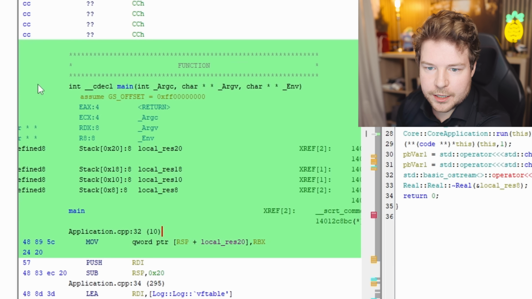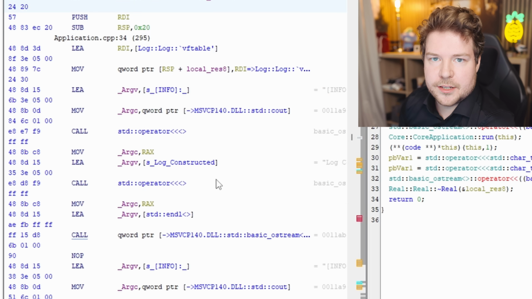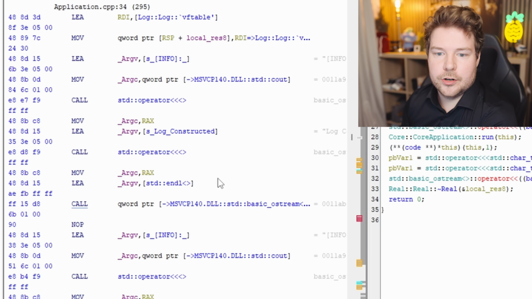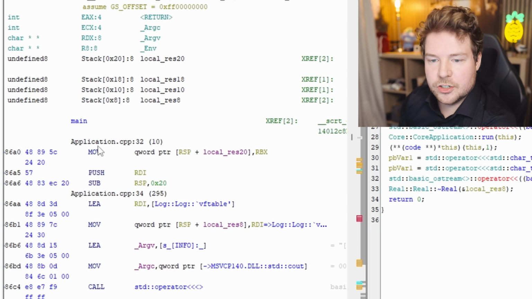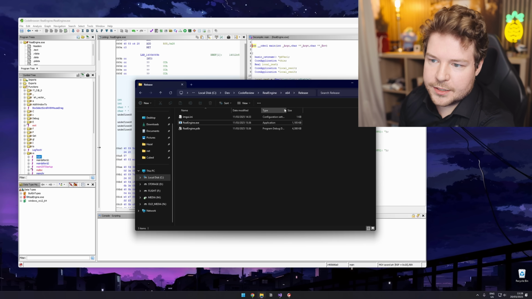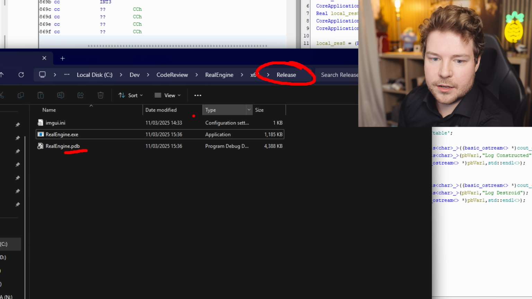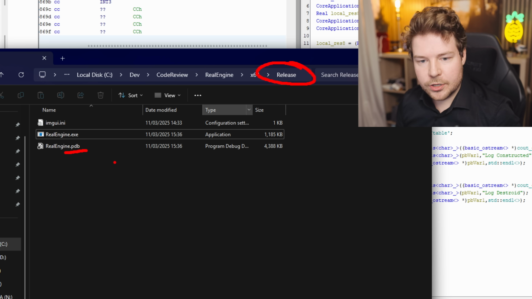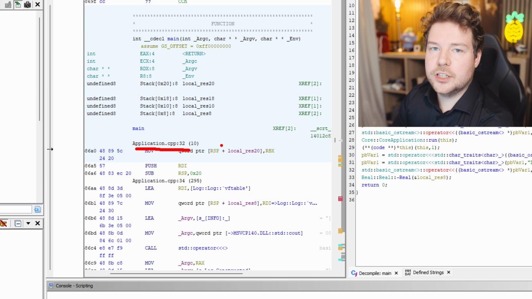So it looks like it's automatically parked us over here at the main function. And you can see that what we're looking at here is just the disassembly. So it's decompiled the machine code, which looks like this, back into actual assembly instructions. And then it's done its best to try and find symbols for it. Now, this is almost definitely a debug build is what I was going to say. It's marked as a release, but by debug build, I just mean the fact that there's a PDB here means that debugging information is in fact included, and we can actually see things like application.cpp line 32, which clearly wouldn't exist if this was a binary where all symbols were stripped. So this is actually really advantageous to us. Otherwise, it would be much harder to make sense of what's going on.